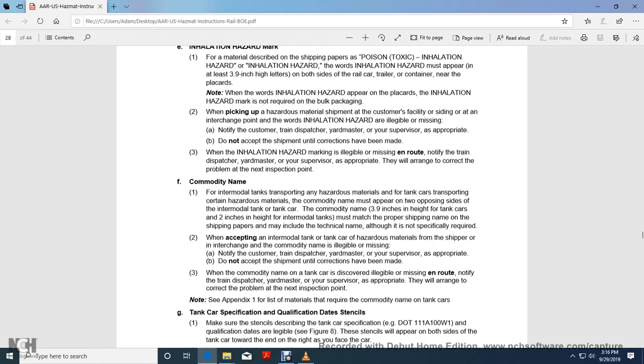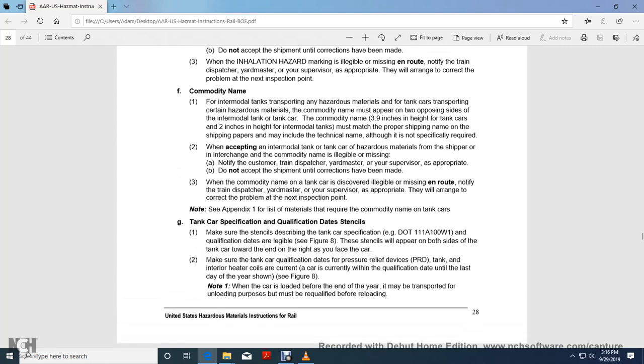When the inhalation hazard marking is illegible or missing en route, notify the train dispatcher, yardmaster, or supervisor as appropriate, to arrange for the correction of the problem at the next inspection point.